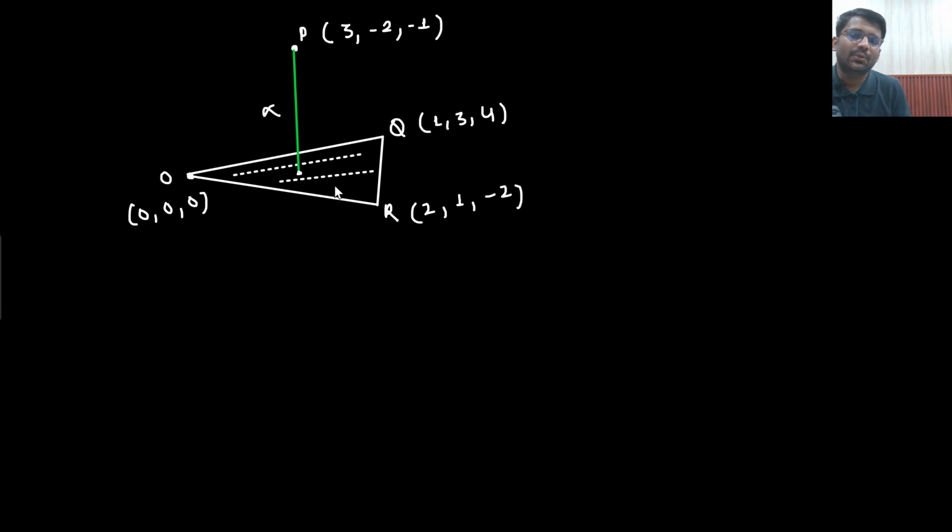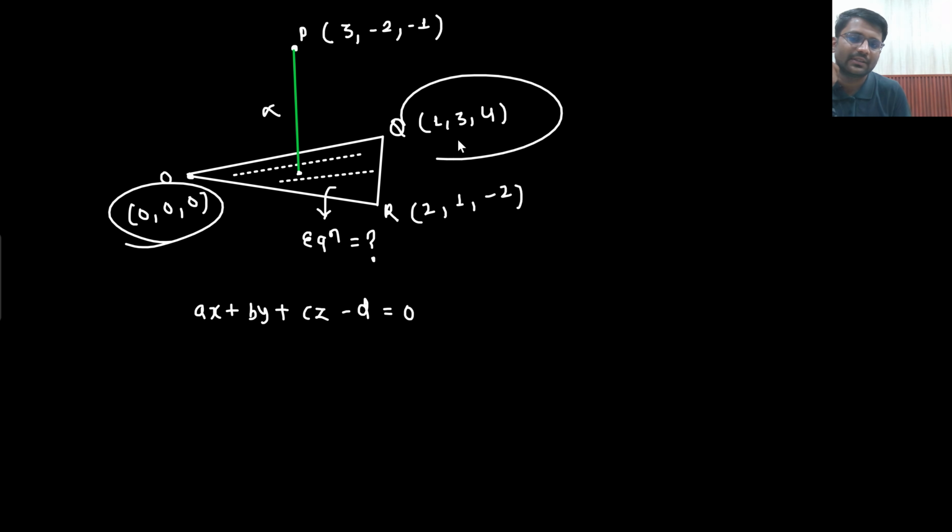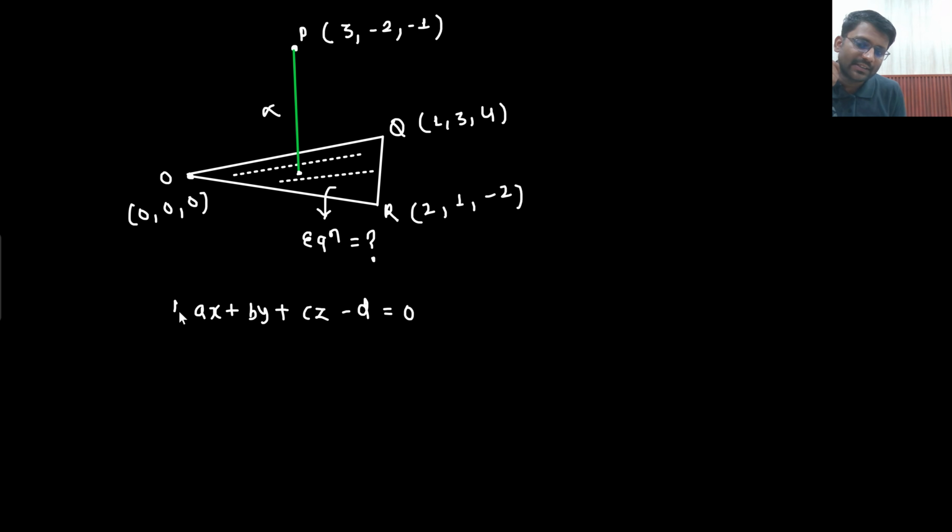So here the first task is you don't even know the equation of this plane. What is the equation of this plane? Sir, the equation of the plane I know: ax plus by plus cz minus d equals 0. Sir, I am having 3 points on this plane. This equation will be satisfied by these 3 points because these points are lying on this particular plane.